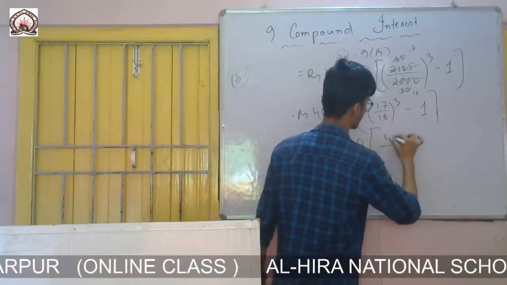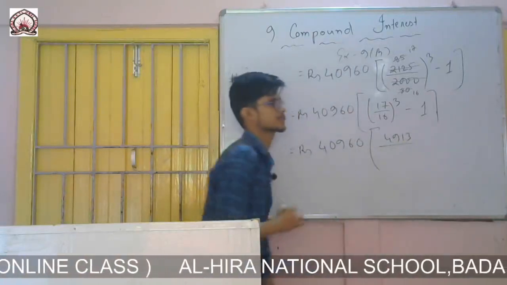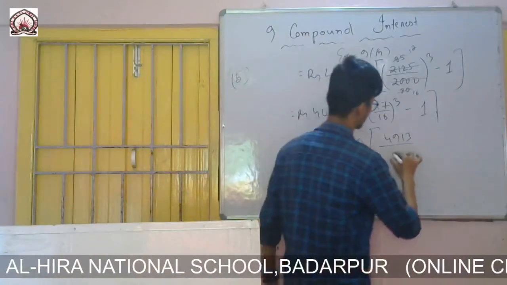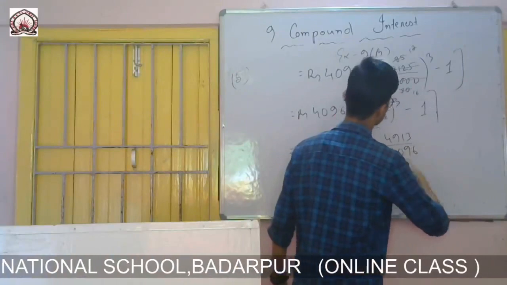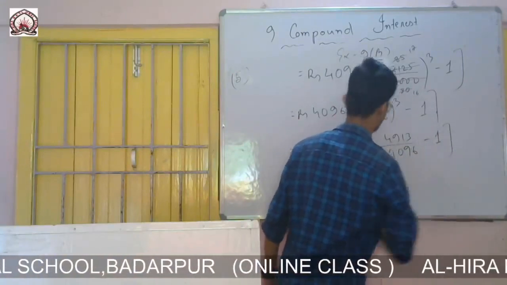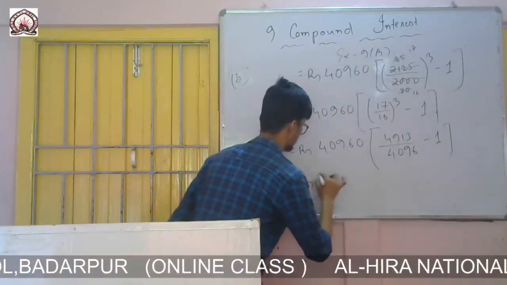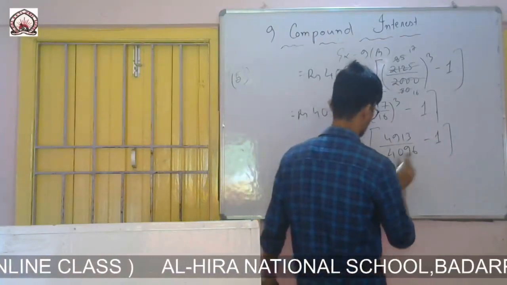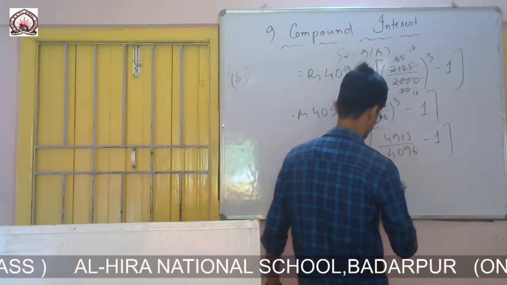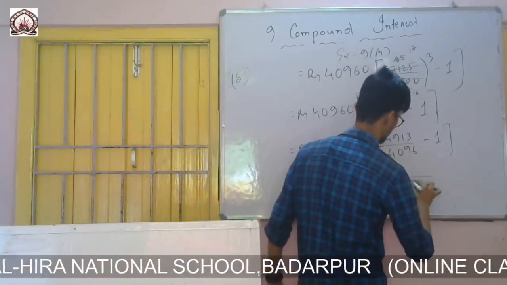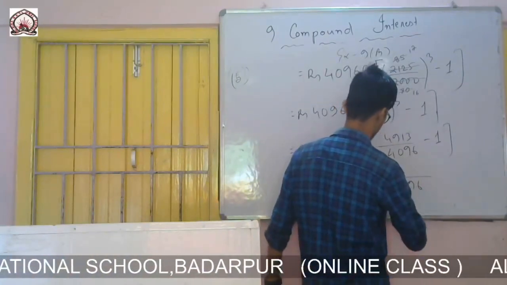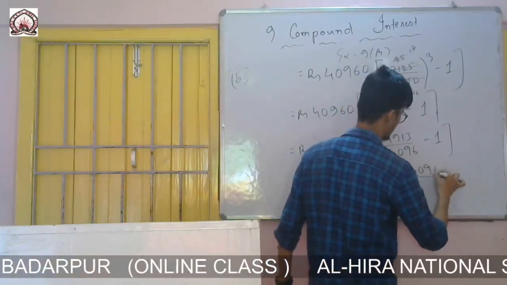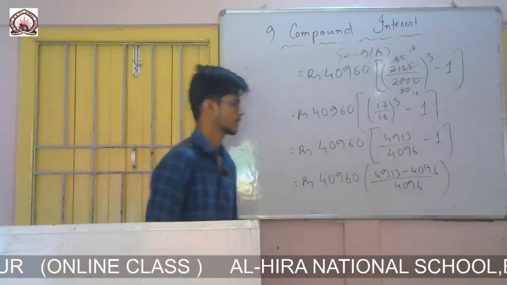Seventeen cube is 4913 and 16 cube is 4096, minus 1, rupees 40960. So this will be, if I take 4096 there, 4913 minus 4096.